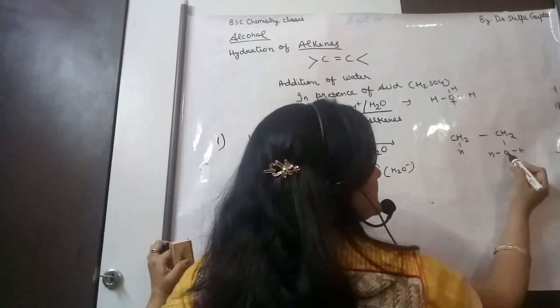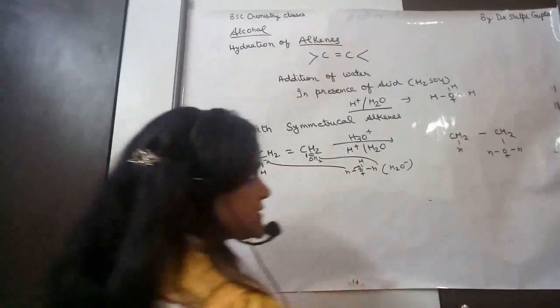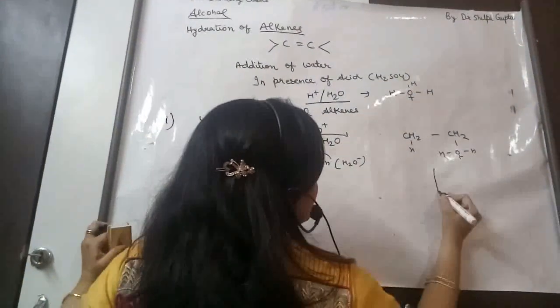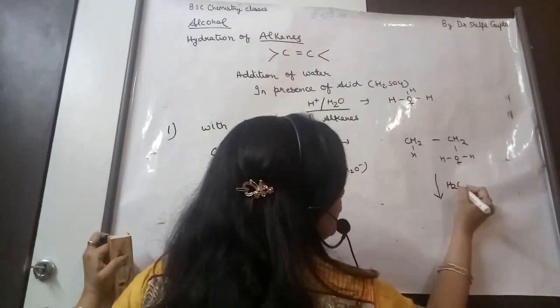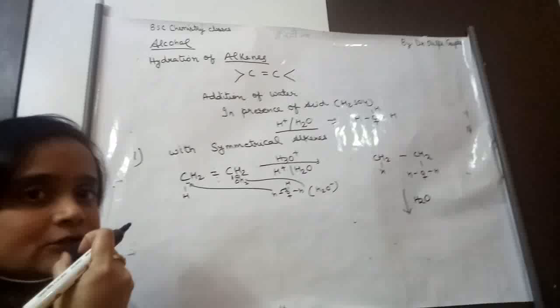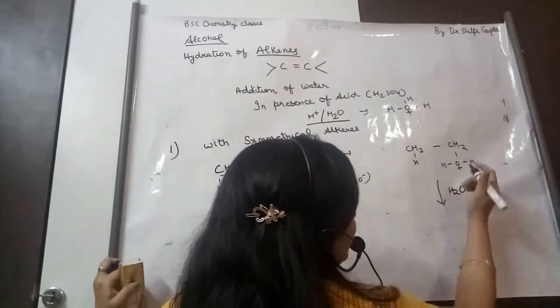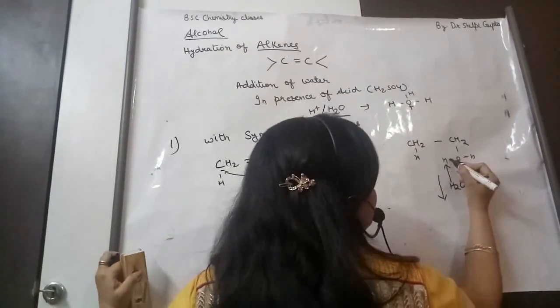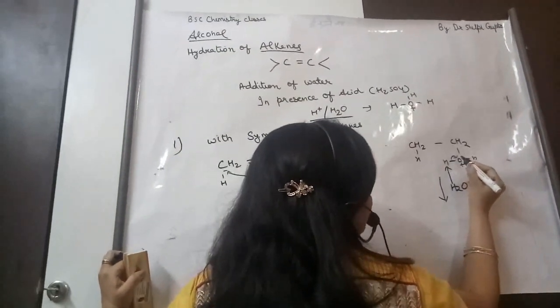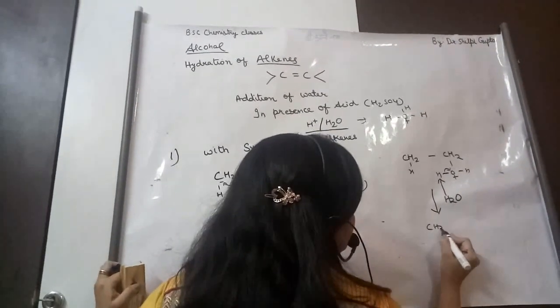Now oxygen is again sharing its electrons with the carbon atom, so it becomes positive. In the next step, H2O is already present in the reaction because the reaction is carried out in the presence of water. So H2O will attract the hydrogen atom, the bond will break, and oxygen gets the lone pair of electrons again.